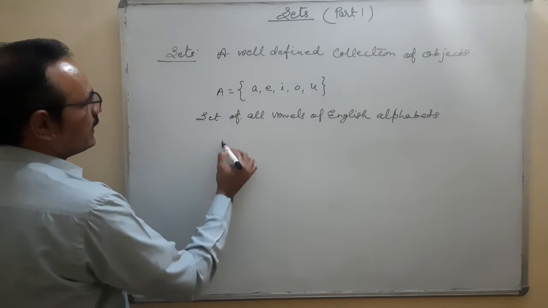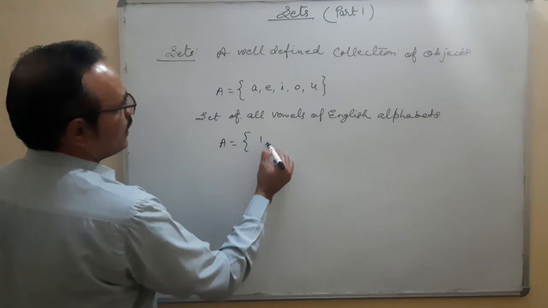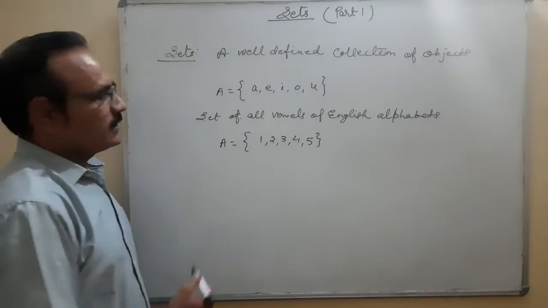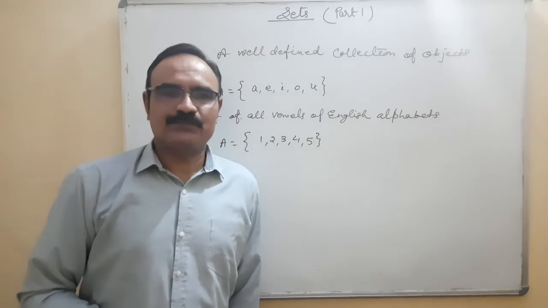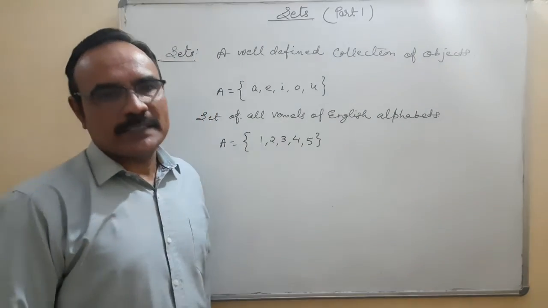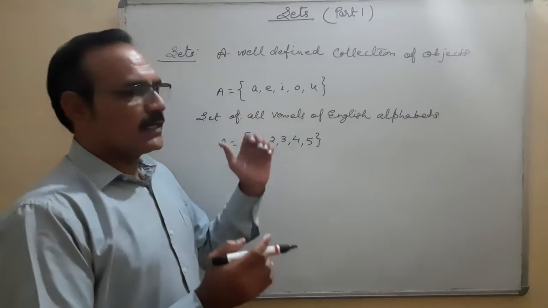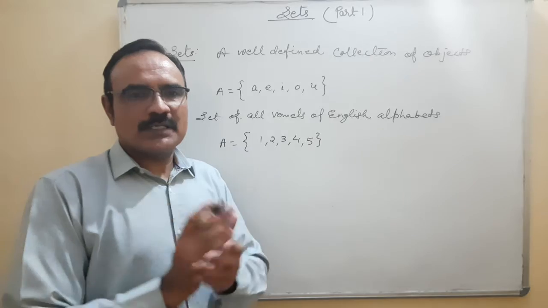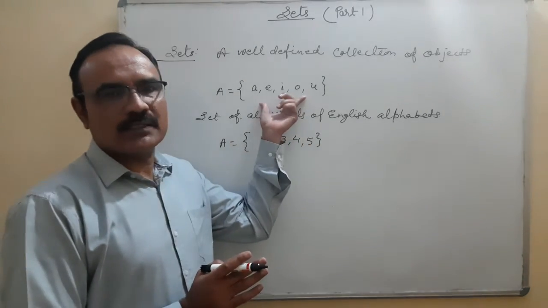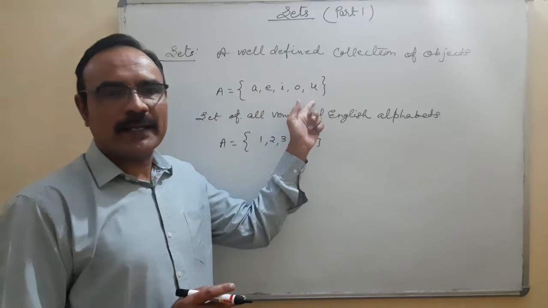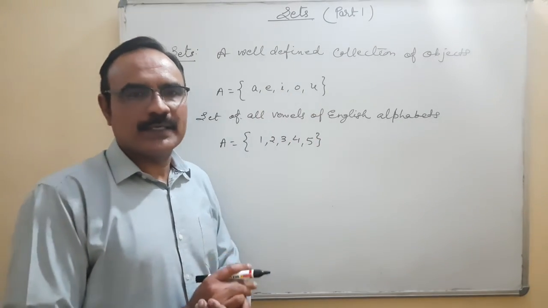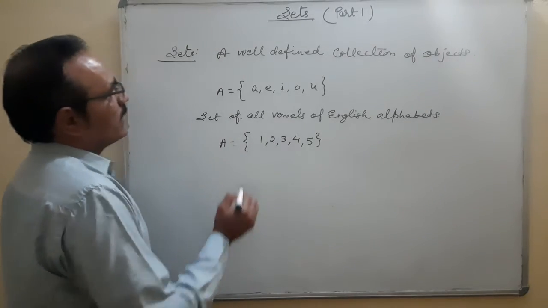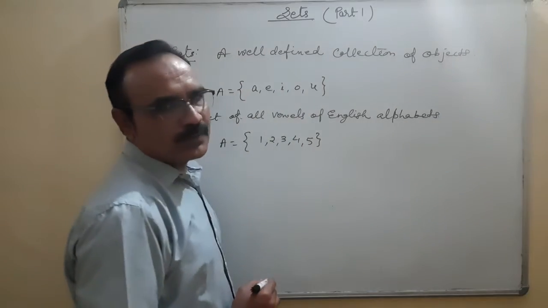Right. If I write here A is equal to 1, 2, 3, 4, 5, what is it? A well-defined set of the first 5 natural numbers. Okay, so these are examples of a set. So you have understood one thing: the elements which come under the set are expressed in between two braces, called curly brackets. Elements will not be repeated in the set. That is one. Second one is, as I have written here, a well-defined collection of objects.